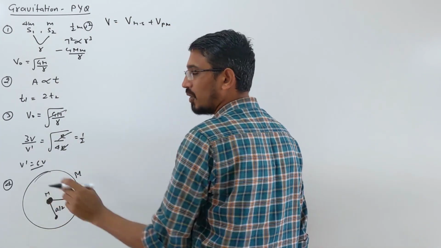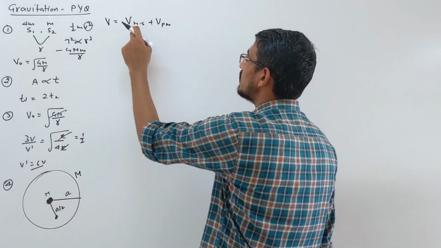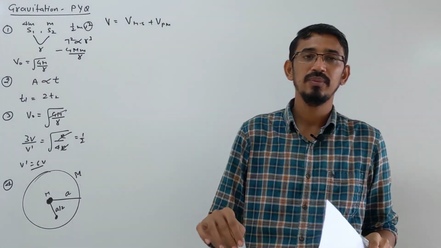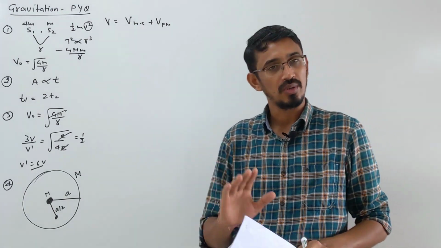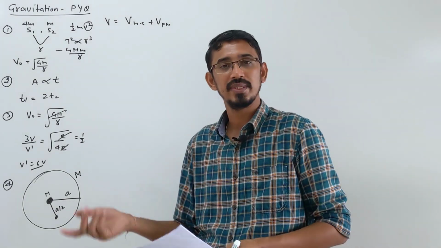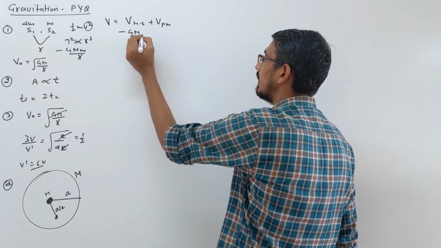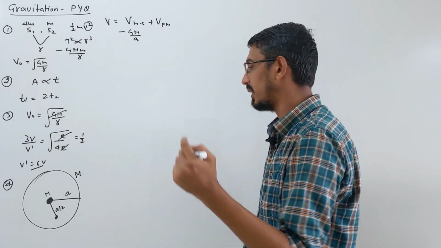Hollow sphere plus this point mass also there, right? What is the potential due to the hollow sphere? We know that for a hollow sphere or spherical shell, the potential inside is always constant. Whatever it is on the surface, the same is the potential everywhere. So the potential becomes minus G m upon A. This is the potential due to the hollow sphere at any point inside it.